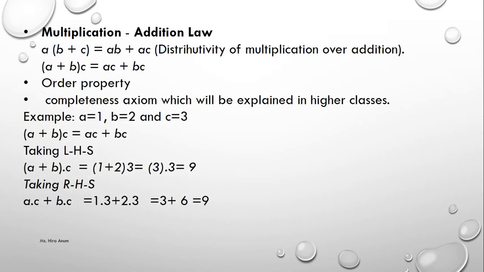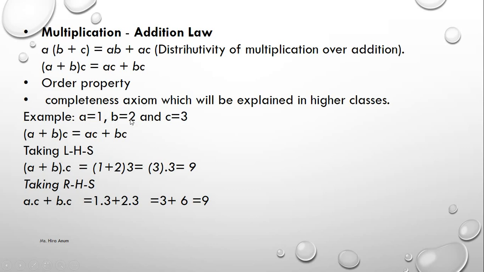Multiplication and addition law: A multiplied by bracket B plus C makes AB plus AC. This is the distributive law. Also, A plus B multiplied by C gives AC plus BC. Then the order property, and the completeness axiom, which we will explain in higher classes.